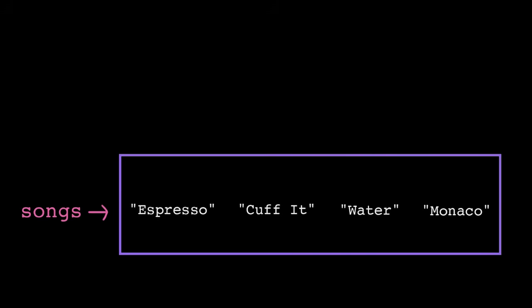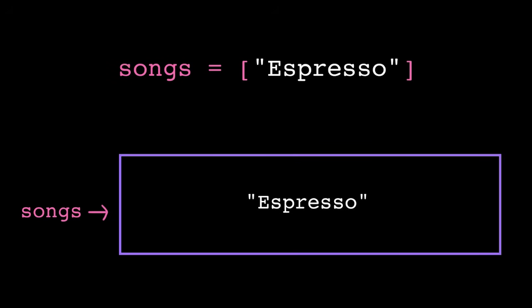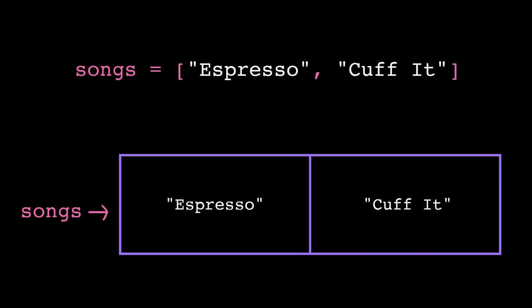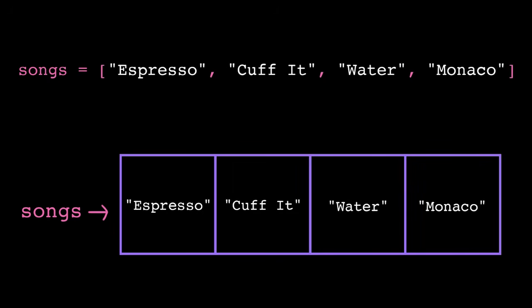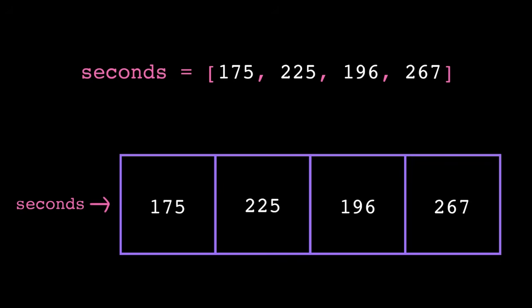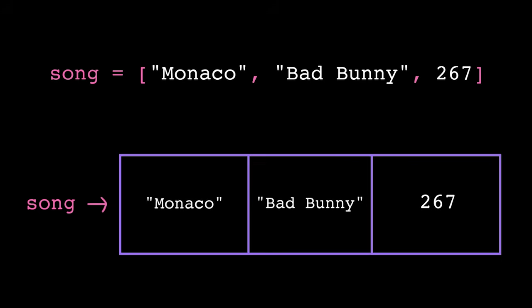To define a new list in Python, we use square brackets. This creates an empty list named songs. Then we can just stick data in here, separating each individual piece of data or element with a comma. Here, our elements are strings, but lists can hold values of any data type. They can also hold duplicate elements, so this song can appear in the list twice. In Python, a list can even hold values of different data types.